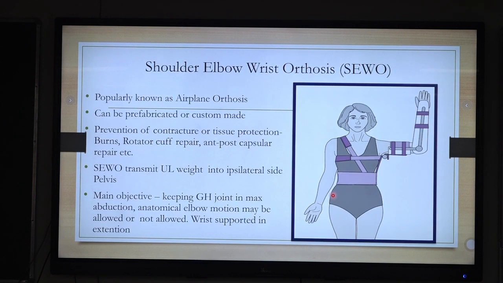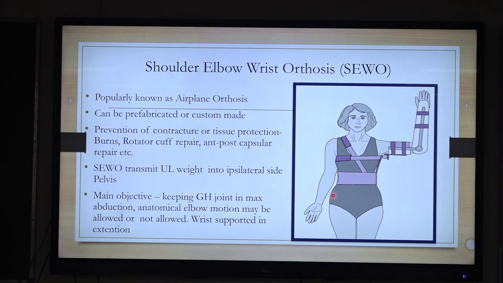Coming more proximally, what is this WHO's name? Shoulder, elbow, wrist orthosis. We have seen the aeroplane splint, same design, aeroplane design, but here along with the shoulder, the elbow and wrist are also immobilized. It is a static design. It can be a prefabricated one or custom fabricated.